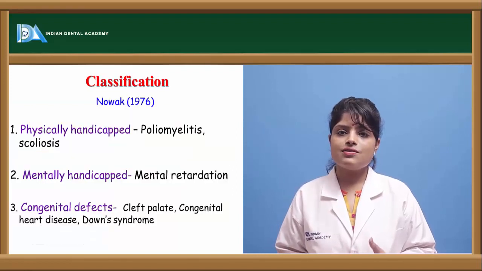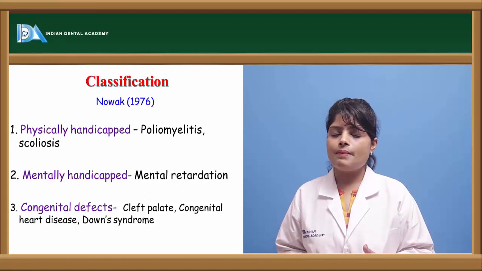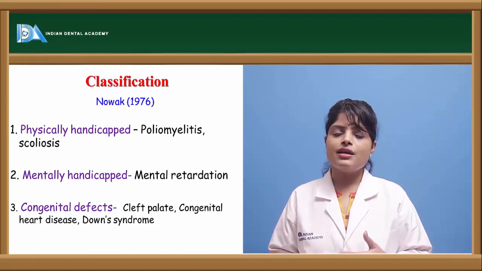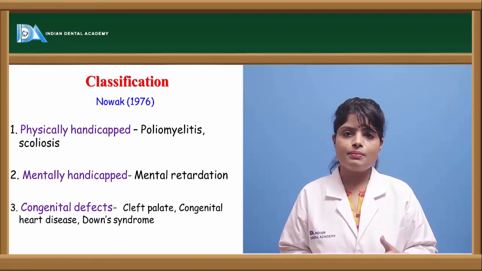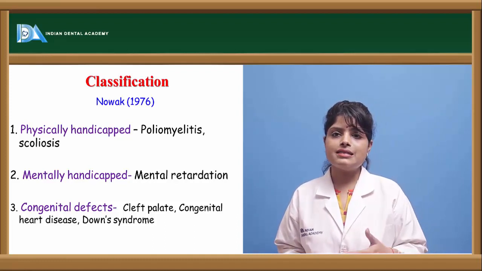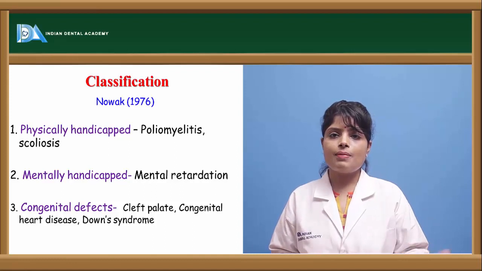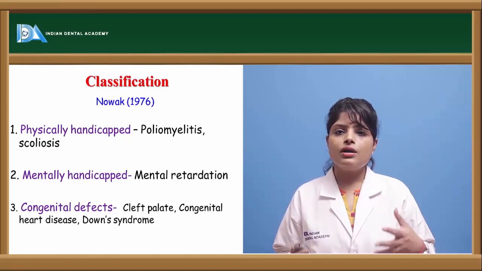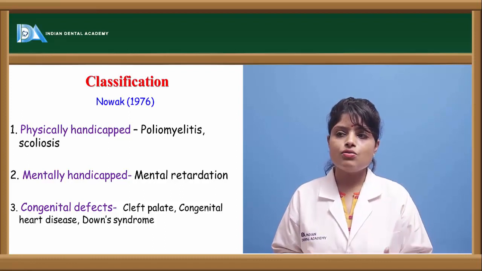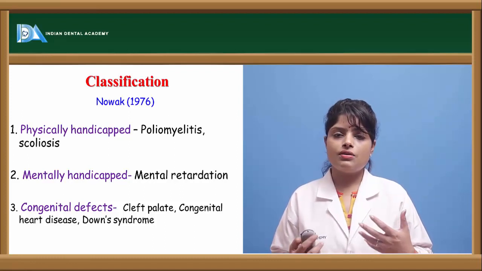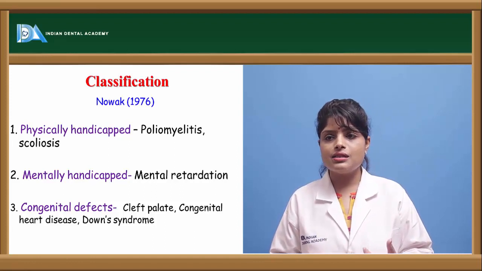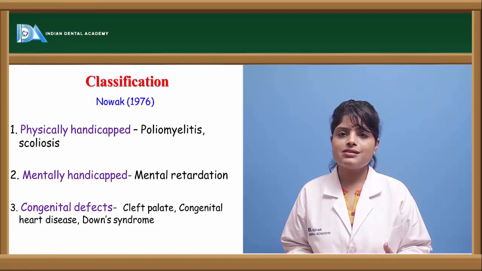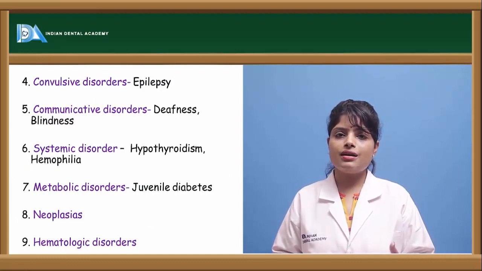There was another classification put forward by Novak, who said that the handicapped child is classified into a physical handicap with cerebral palsy or monoplegia, quadriplegia, biplegia, then a mentally handicapped child who is mentally retarded, like in Down syndrome. Then the first is physical, then medical, then a congenital handicapped child having congenital heart disease or any hemophilia disease.